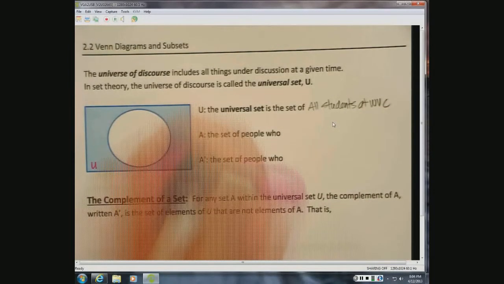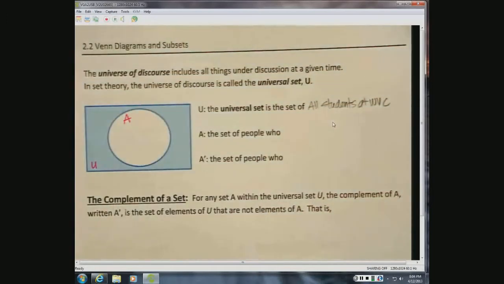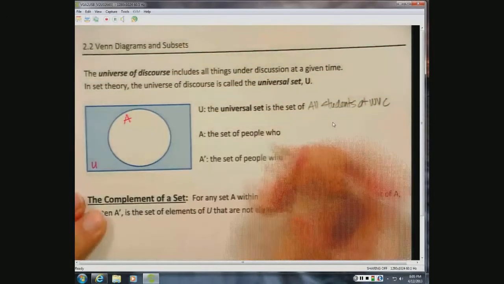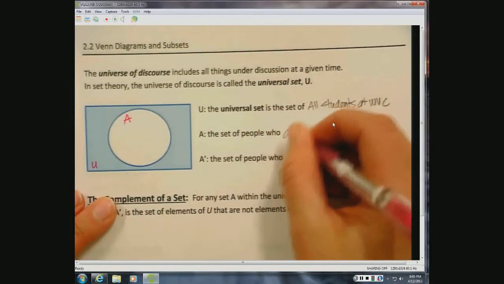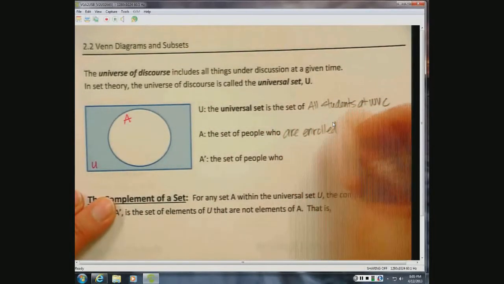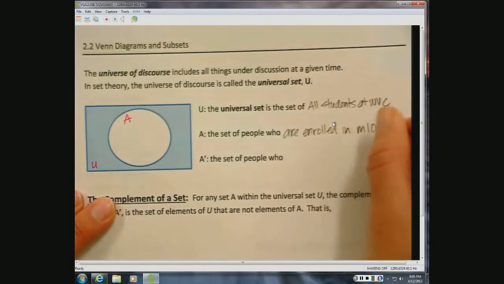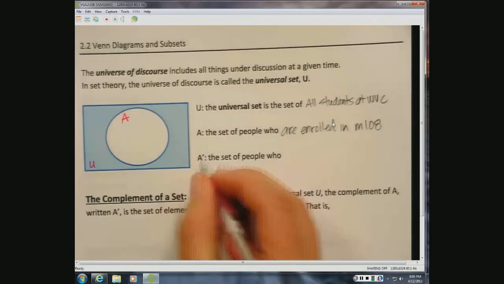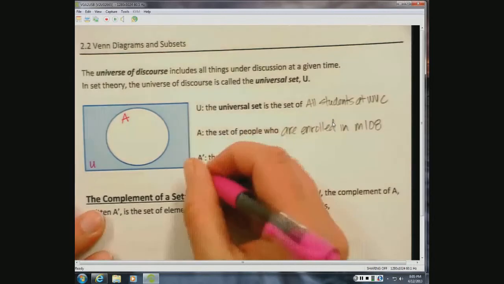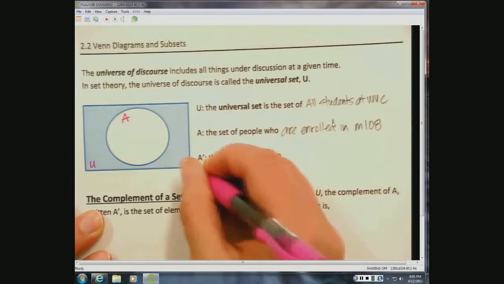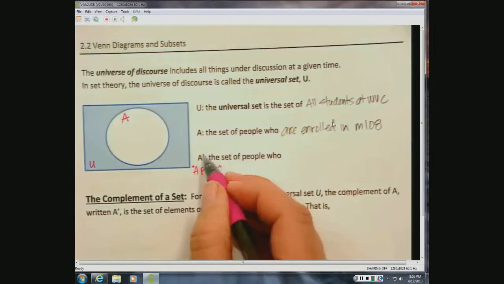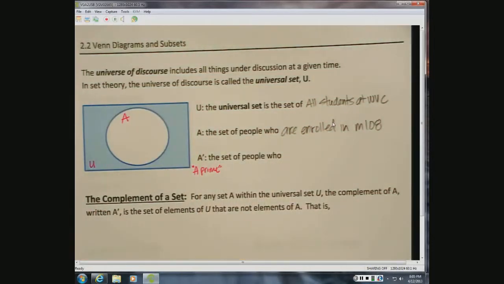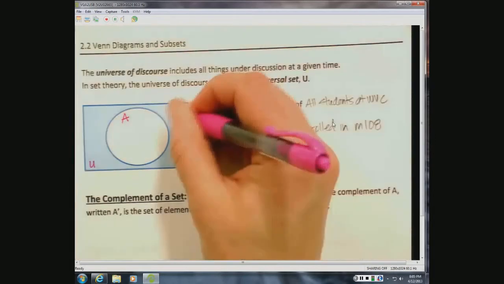And the circle is going to represent set A. And we can say that set A is the set of people who are enrolled in Math 108. So then A prime, you can make a note, we read this as A prime when you have that little apostrophe there. A prime is everybody who is not enrolled in Math 108. So that would be everybody in the blue.